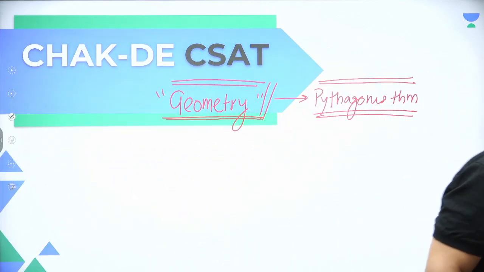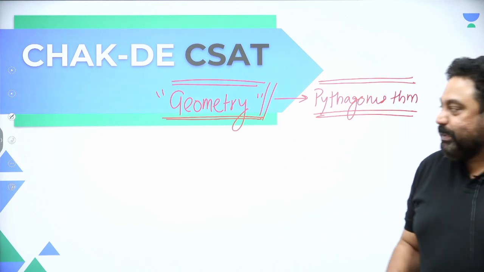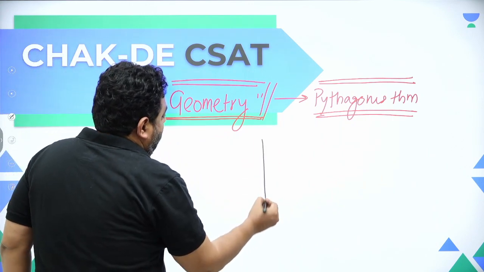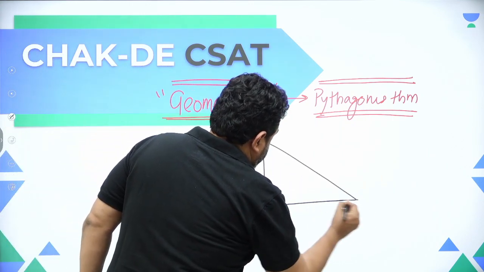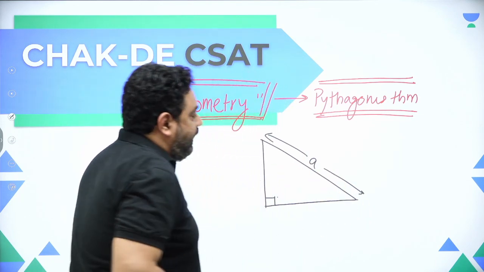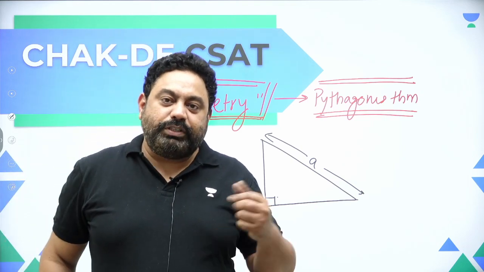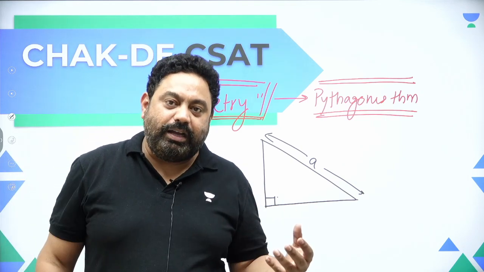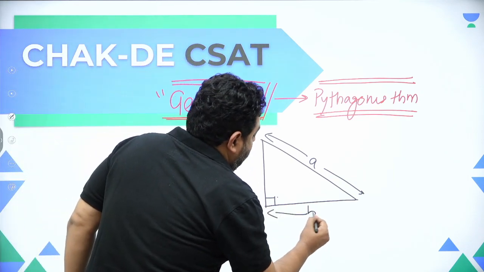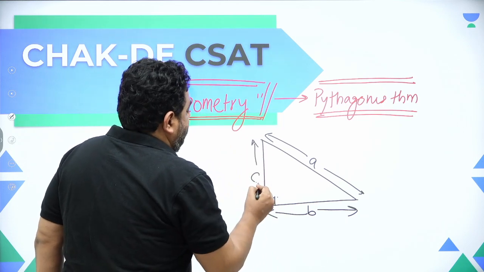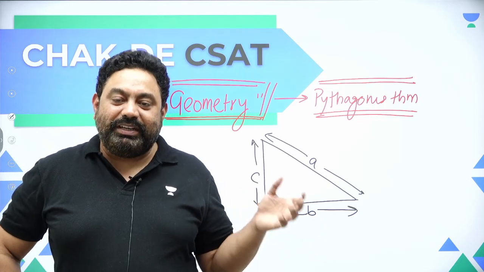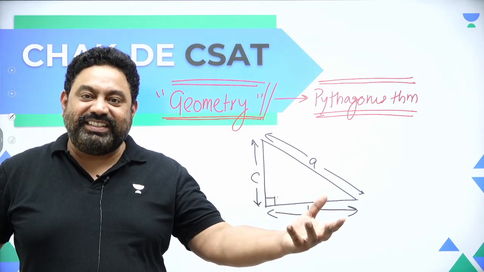Everyone knows Pythagoras theorem is basically applicable to a right angle triangle, right? Just have a look at it. If you have a right angle triangle, I name its hypotenuse as A, and hypotenuse is the side opposite to the right angle, and in a right angle triangle the hypotenuse happens to be the longest side, and I name base as B and perpendicular as C. Then I think this is one result every student should know: what is area of triangle?